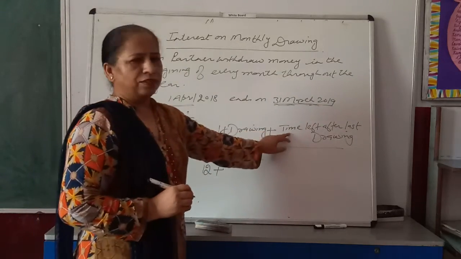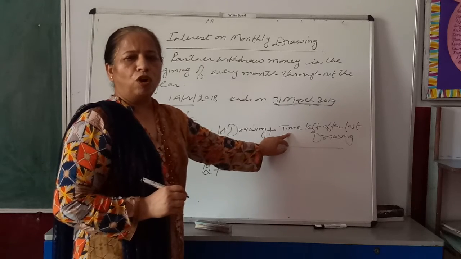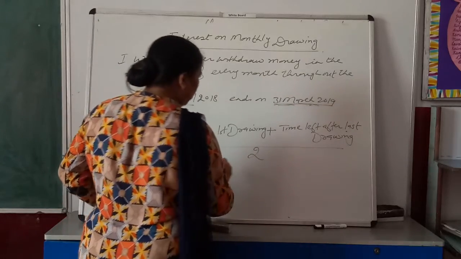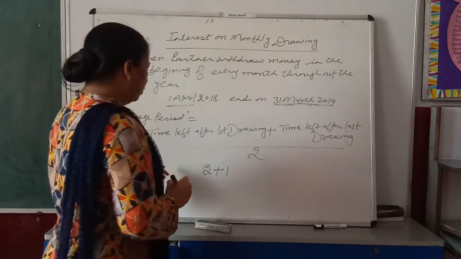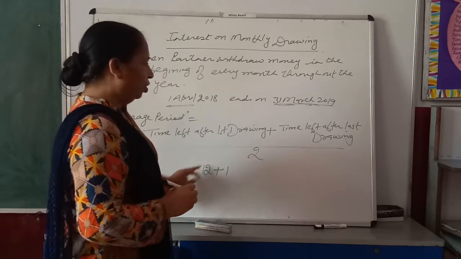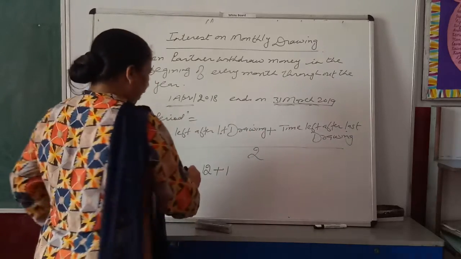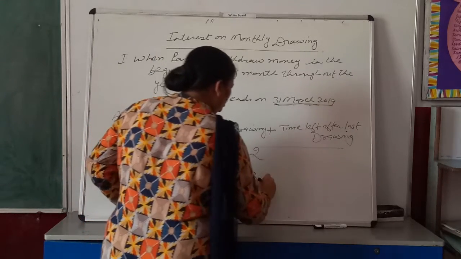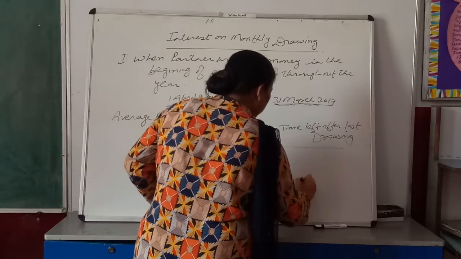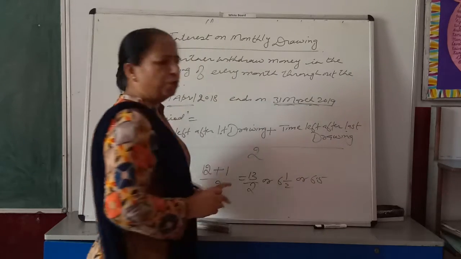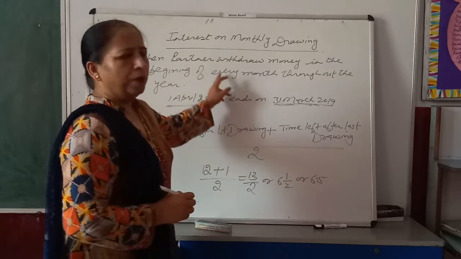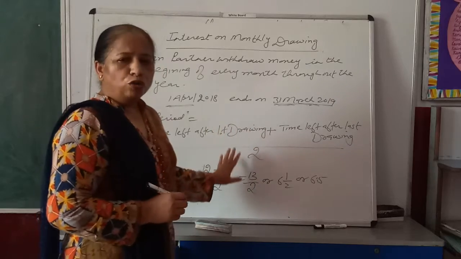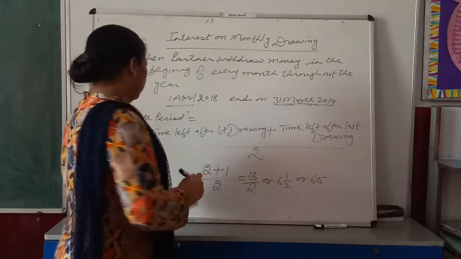Time left after last drawing. In the last, he has withdrawn money on 1st March and he used this money only for a single month, that is the complete month of March. That means time left after first drawing is 12, time left after last drawing is 1, divided by 2, that is 13 by 2 or 6.5 is your average period when a partner withdraws money in the beginning of every month. Am I clear?